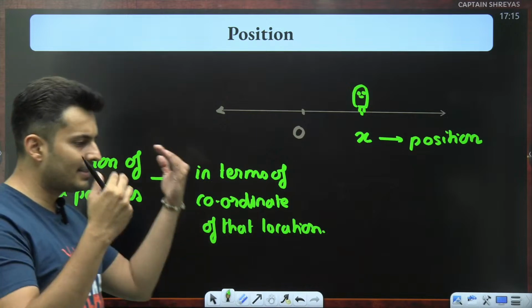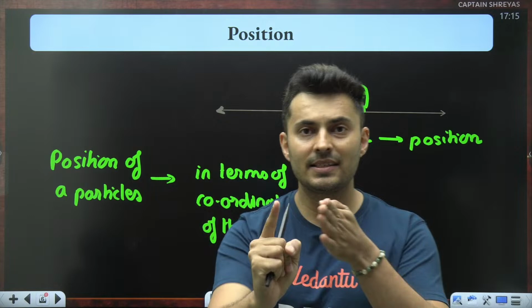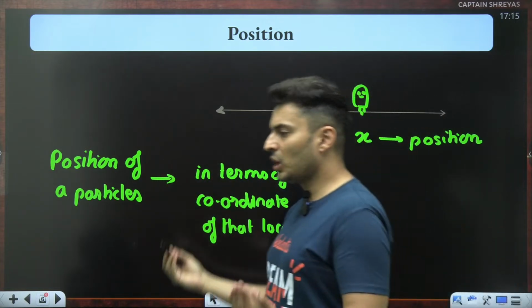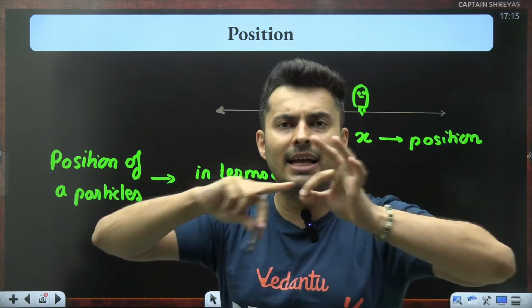If it is moving in the y-axis, it will have y coordinates. If it is going in the z-axis, it will have z coordinates. If it is in the x, it will have x coordinates. Because we are talking about motion in a straight line, it will only depend on one axis.